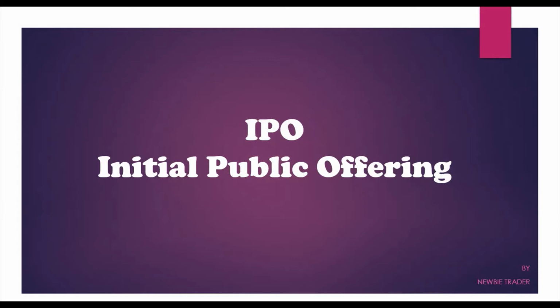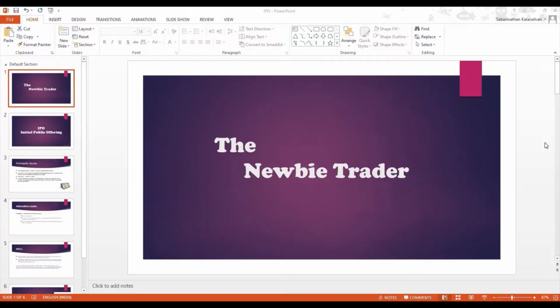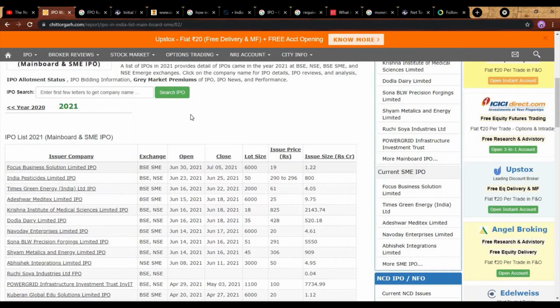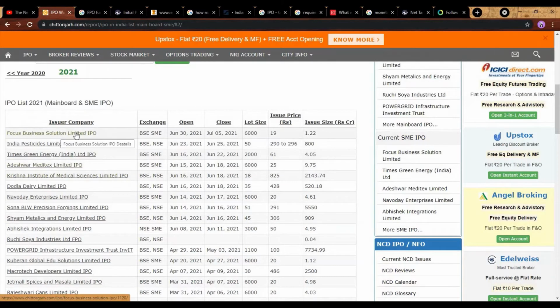First of all, we'll come to know how an IPO will look like. I think I can look up some IPOs available online. Let me have a look. So I think you guys can see this. Focus Business Solution Limited. This is an IPO which is available on the exchange of BSE SME. Those of you who have doubts regarding exchanges available in India, what stocks or shares are, and what a stock exchange is, please do check my previous videos.